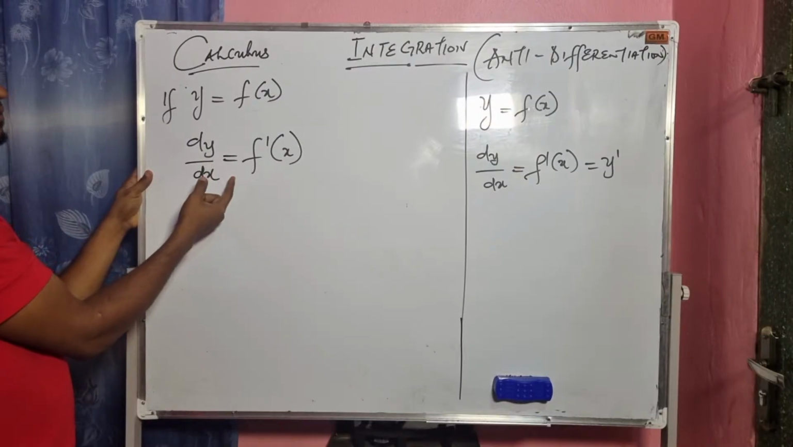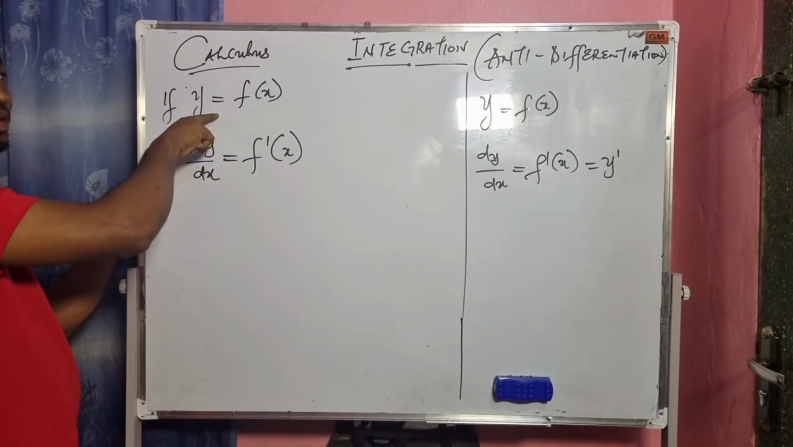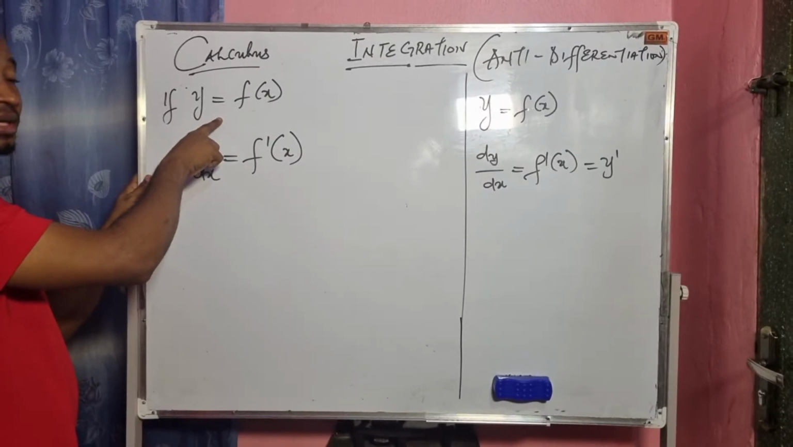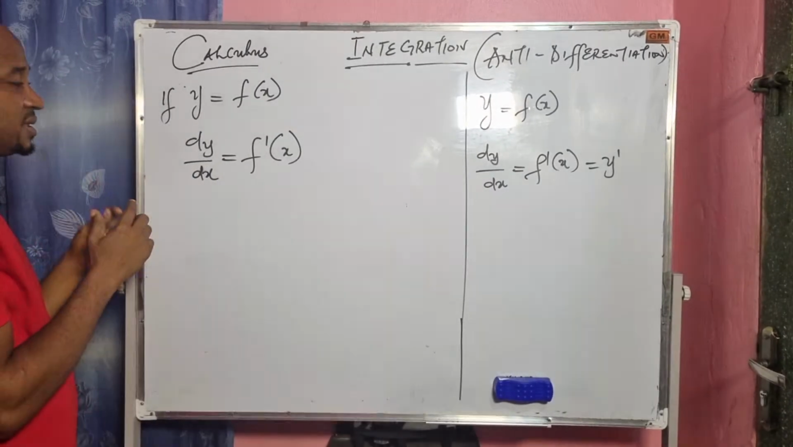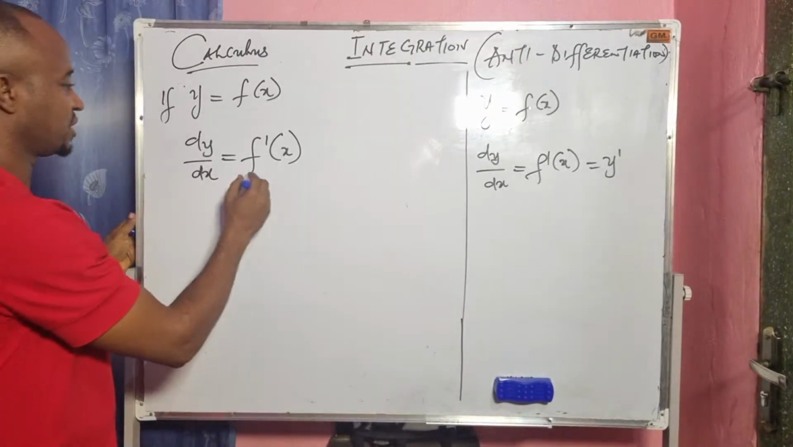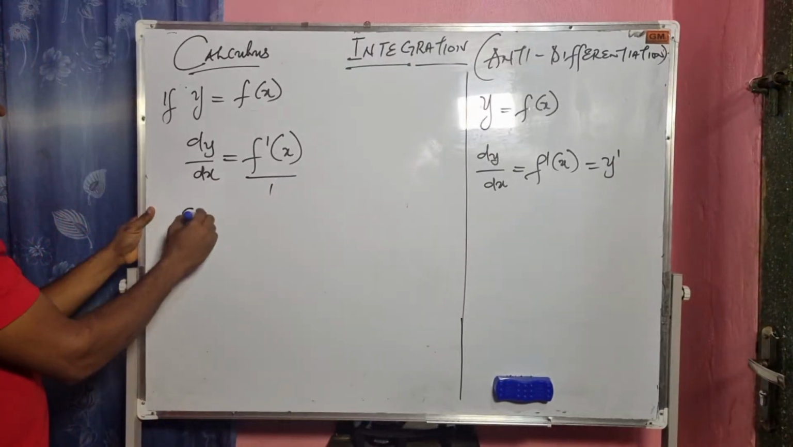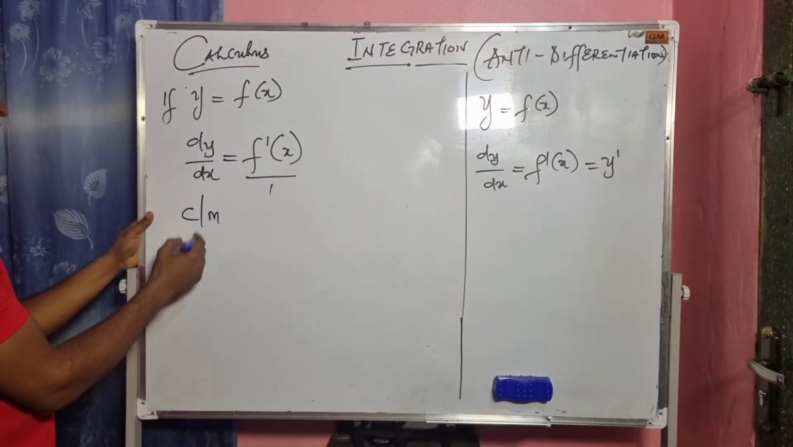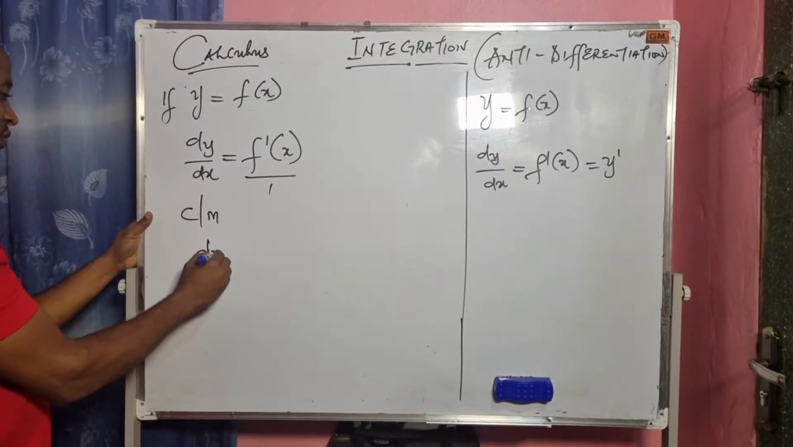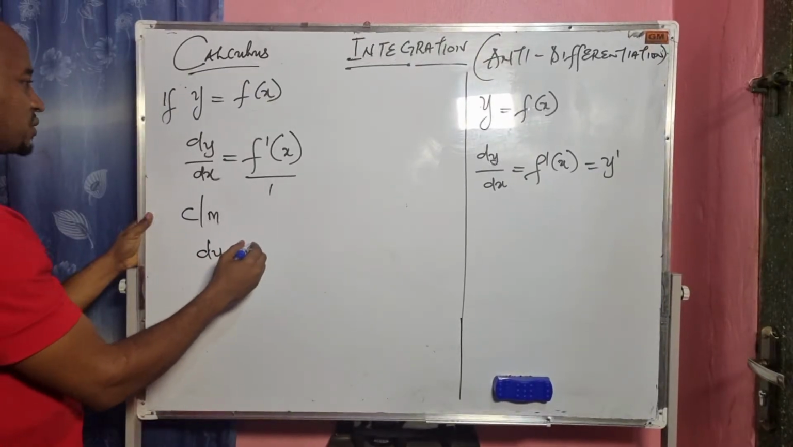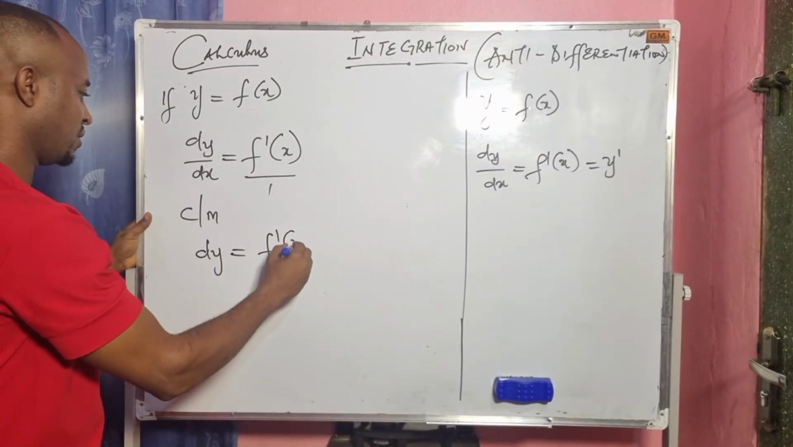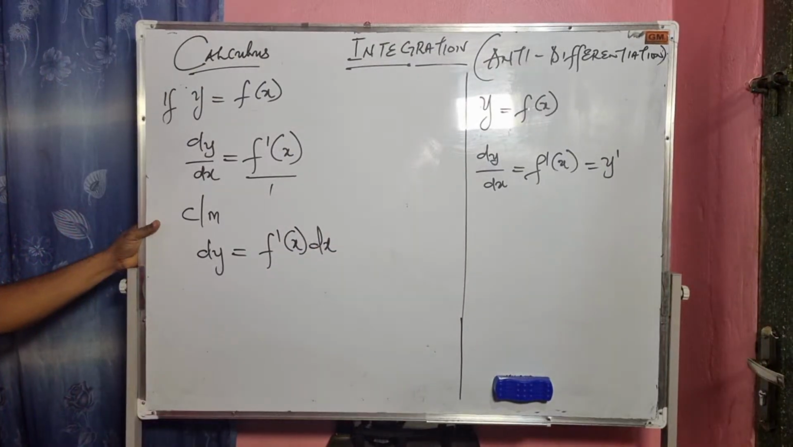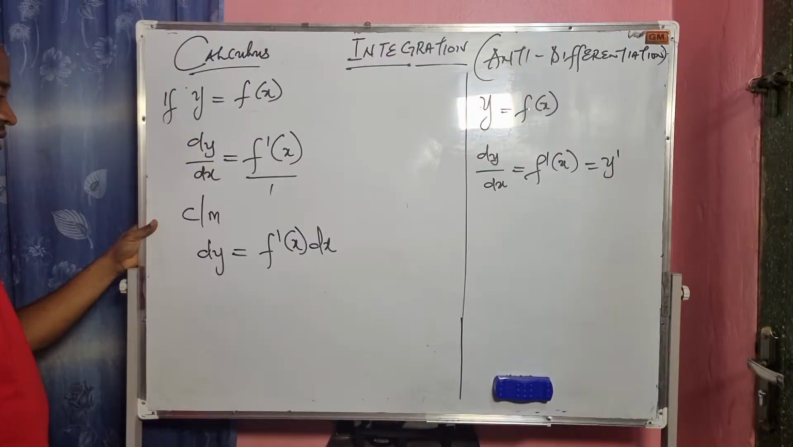We can integrate this function and generate the original function. All right. So what we do is that we have to cross multiply this expression. By the time we cross multiply this expression, that will give us dy times 1 is dy equals f prime of x dx. F prime of x dx.